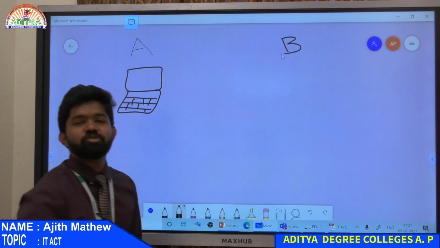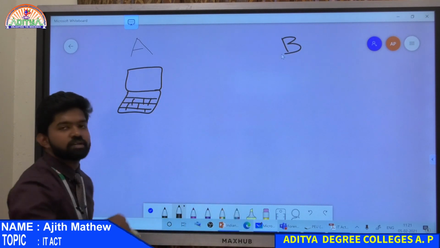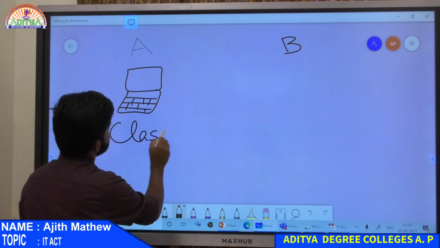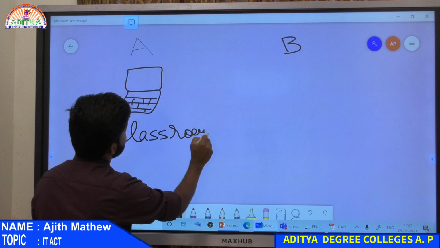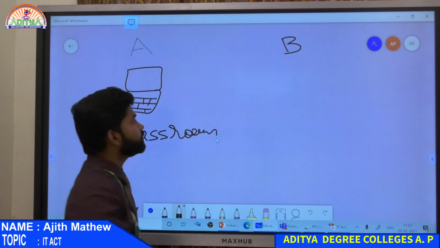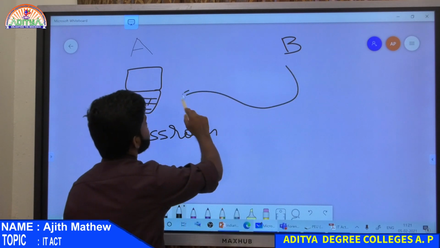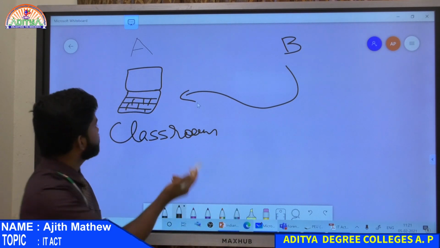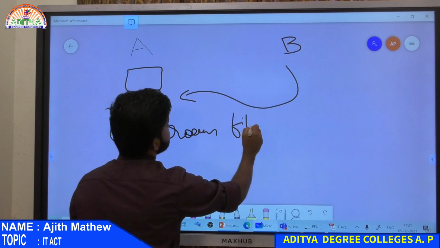A left his laptop in his classroom. He brought the laptop to the classroom and left it there, and B came, took his laptop, and downloaded or copied something from it. He copied some files.